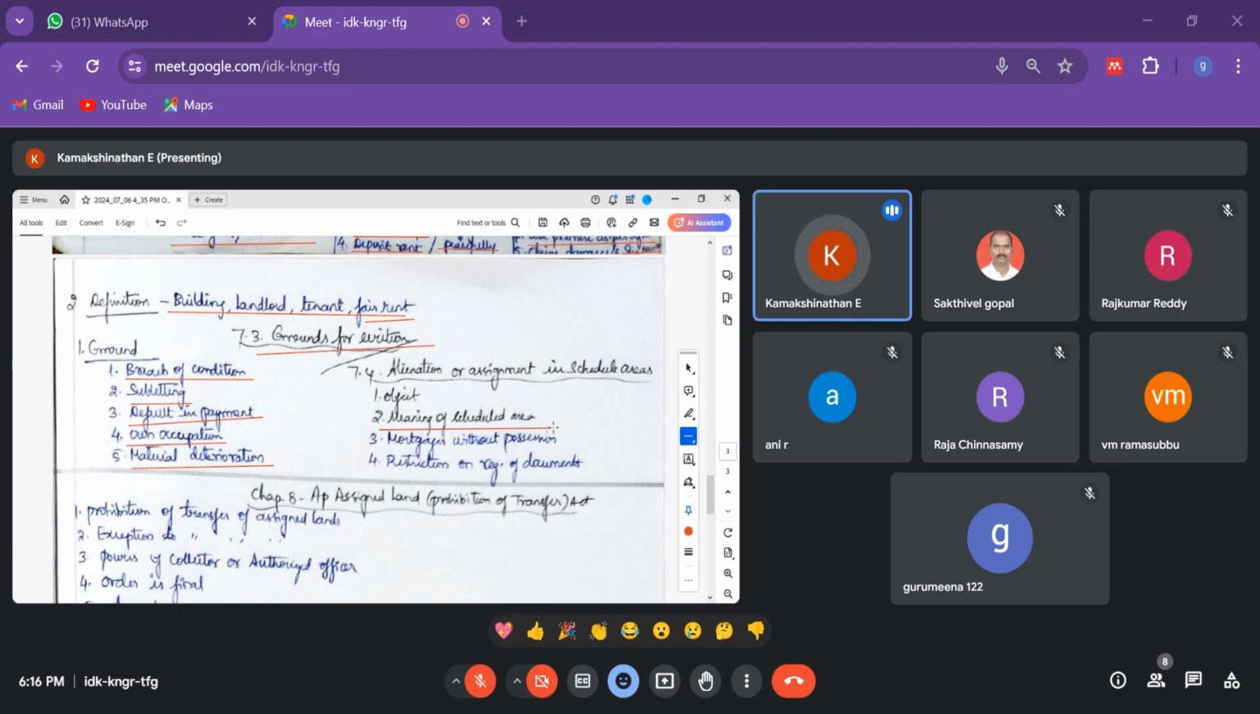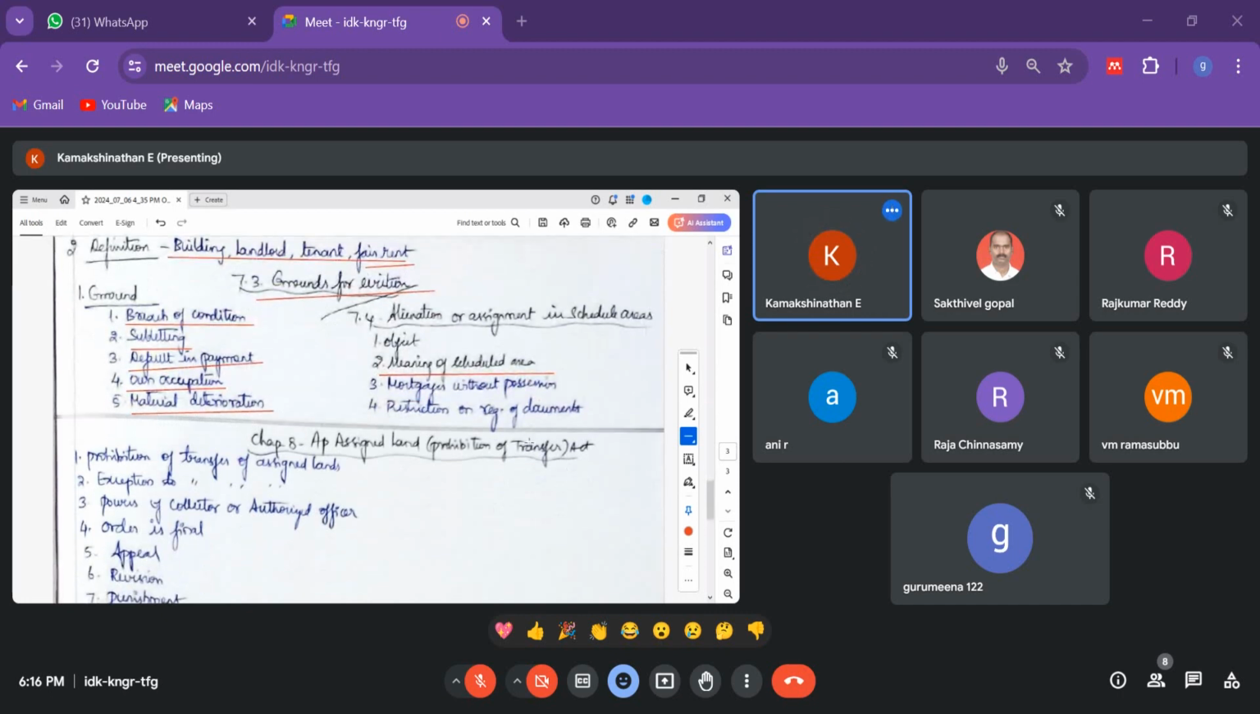So alienation, if you look at it, is for scheduled areas. So, one minute, 7.4. So alienation is nothing but how much power you have, as an owner, to sell the existing property. How much power you have to sell, transfer or mortgage, that is alienation.